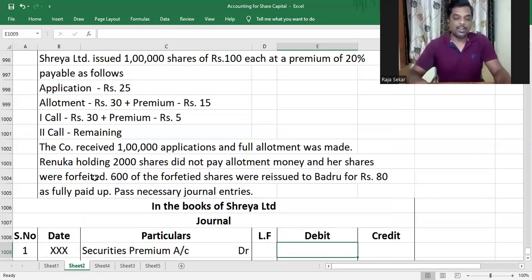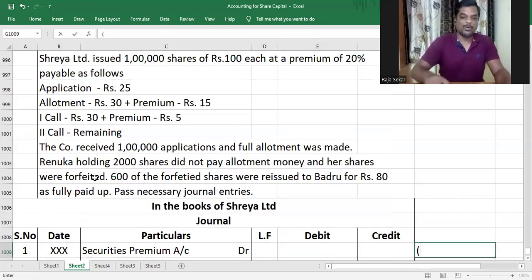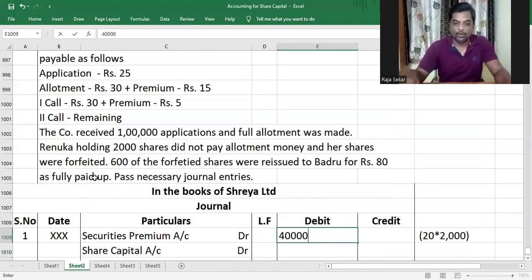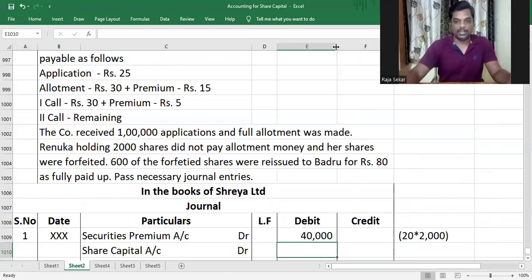Anyway, so securities premium, we will debit it with the amount of securities premium called up but unpaid. In this question, it is 20 and Renuka was holding 2,000 shares. That'll be 40,000.